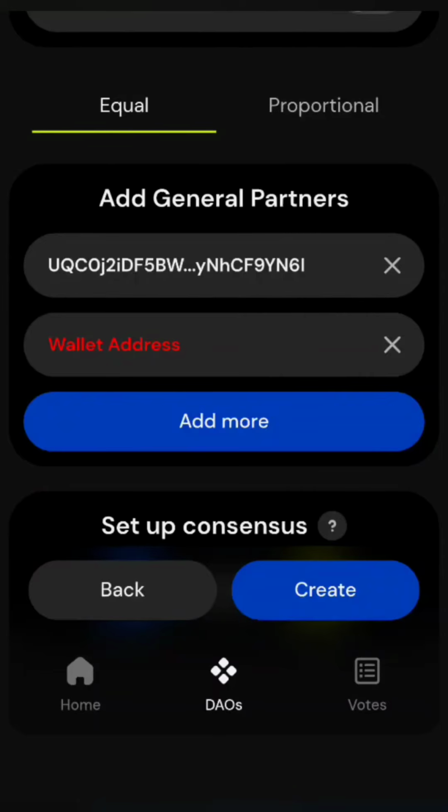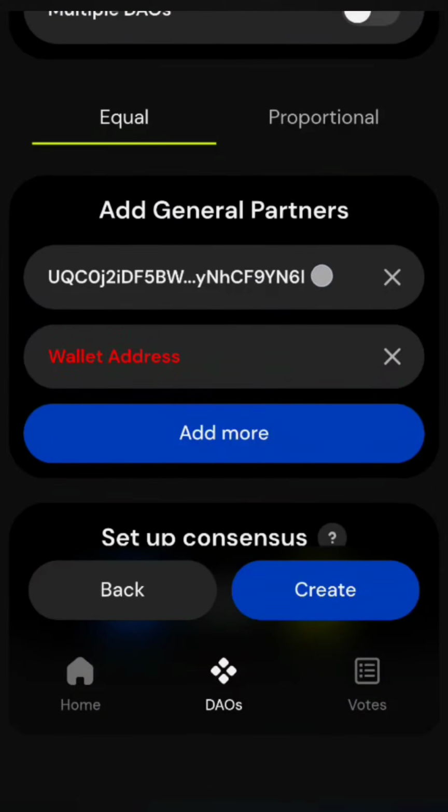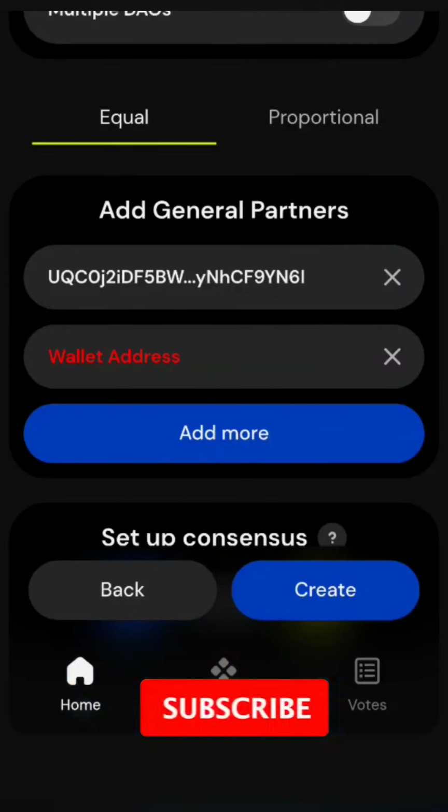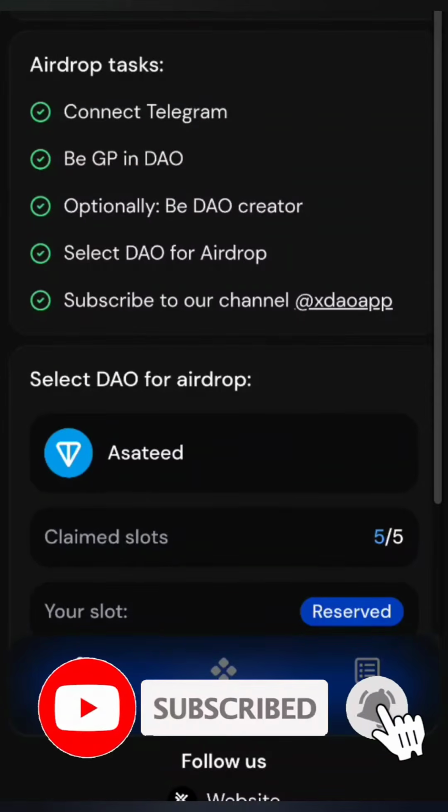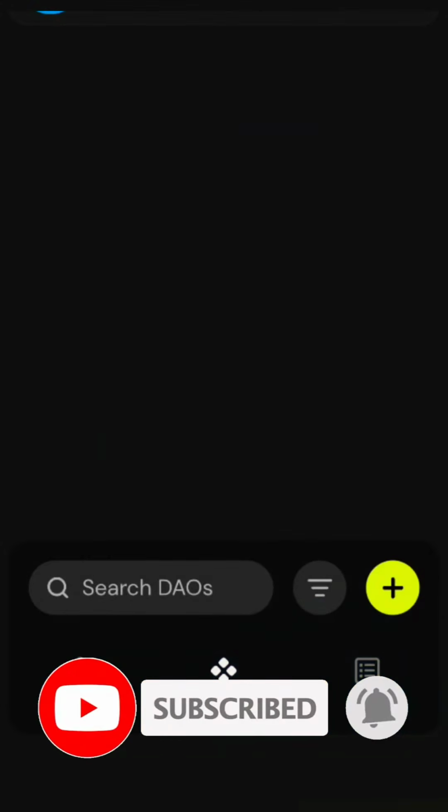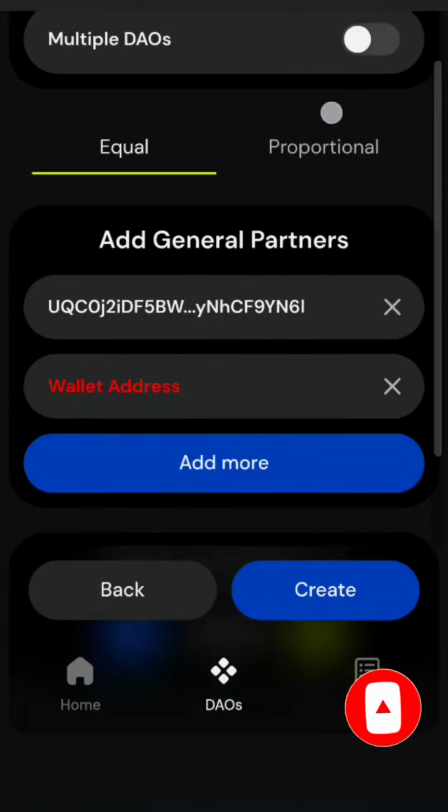In the previous bot, okay, everyone was mining the DAOs there. You have connected your wallets there. So your friends or your members give you their wallet address, and you can add more wallet addresses here. And this is my wallet address. So you should have connected your wallet address above in this page. And then you can see your wallet address here.